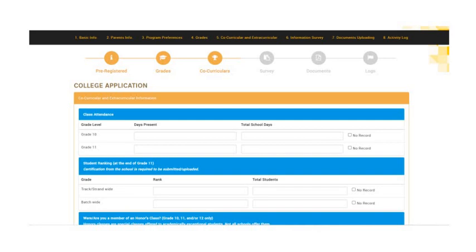All right, and then after that, you're going to go to the co-curriculars. Okay, so in here, you have to input your attendance and then your ranking. Okay, so you have to get those information from the registrar's office or your school counselor. They have those information. If not, if you couldn't really get hold of those records, then click on no record. But it is really recommended that you have those.